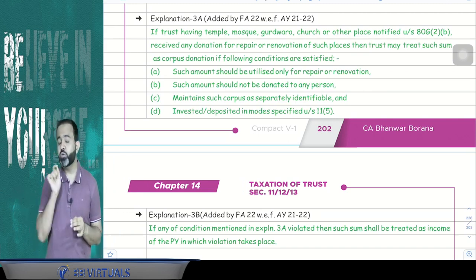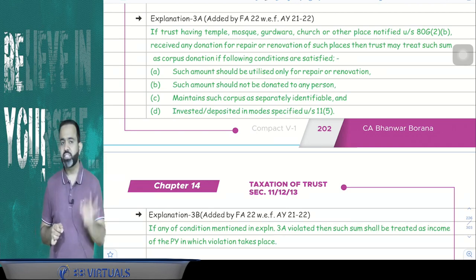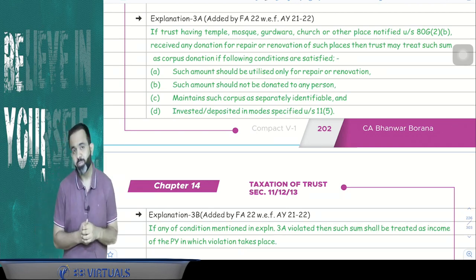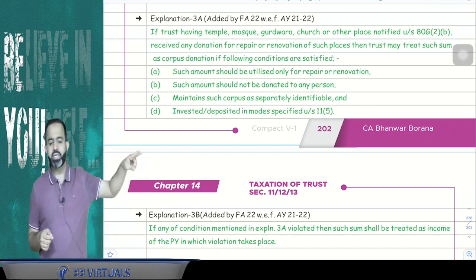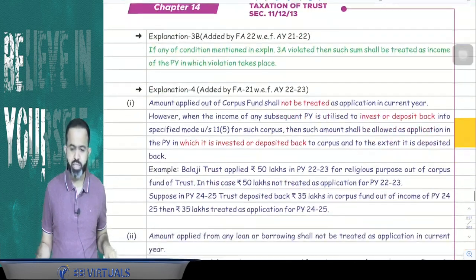First condition, that amount should be utilized for the purpose of repair and renovation. Second condition, that amount should not be donated to any other person. Third condition, separately identifiable. And last condition, it has to be invested in the 11(5) mode. Suppose any condition is violated, then in the year of violation, that will be treated as income of the trust and the trust has to pay the tax.